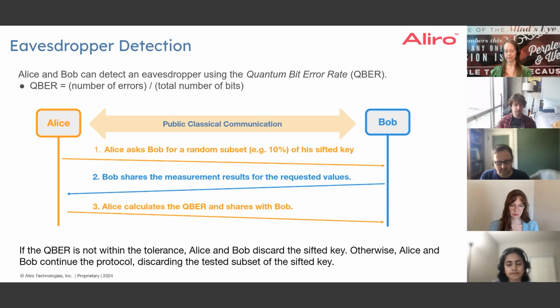There might be some electrostatic fields or temperature variations that disturb the state as it's propagating to the devices. But that noise is also affected by an eavesdropper, as we saw. And so if Alice and Bob have some expectation of what that noise normally is, they can detect when higher levels of noise are introduced due to a potential adversary.